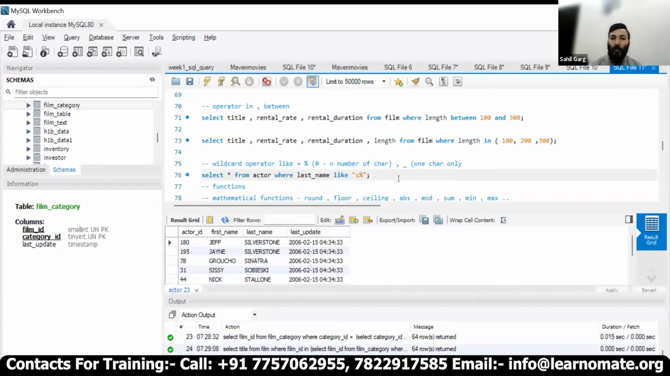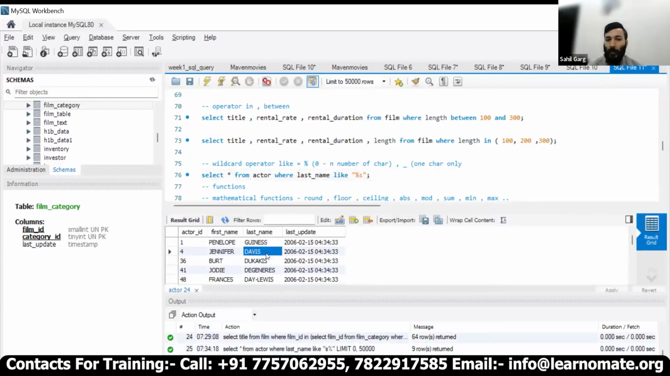If I run it, you can see Silverstone, Sinatra, Sobexy, Stellon, Streep, and so on. Every name has a last name starting with S. So that is what we have as S percentage. Now, if you put the percentage before the S, this means the last letter of the word should be S. If you see it over here: Guinness, Davies, Keys, Daleways, Hopkins, and so on. The last letter of the word is S.